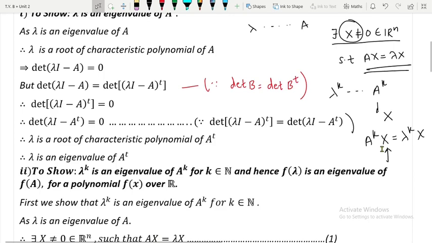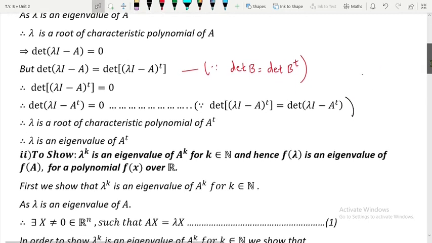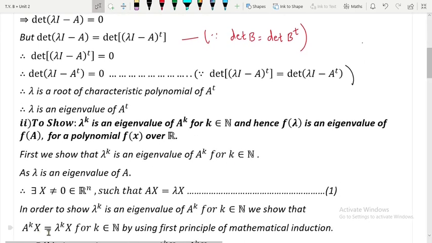Then I will assume that P of n is true, and I will try to prove that P of n plus 1 is true. I don't think there is any explanation needed because the proof is very simple. One can easily see, because we have seen many examples of mathematical induction. So I have said here, in order to show lambda raised to k is an eigenvalue of A raised to k, we show that A raised to k x is equal to lambda raised to k x for k belonging to N by using the first principle of mathematical induction.